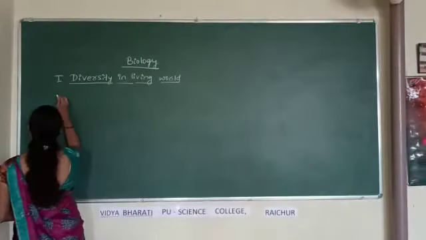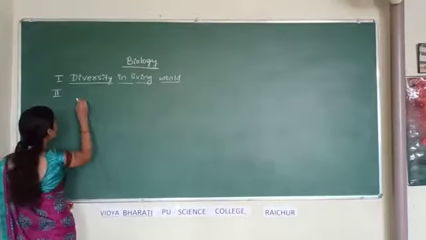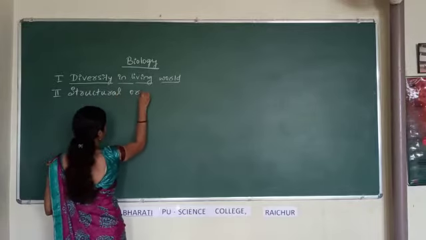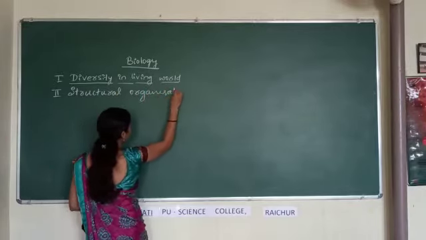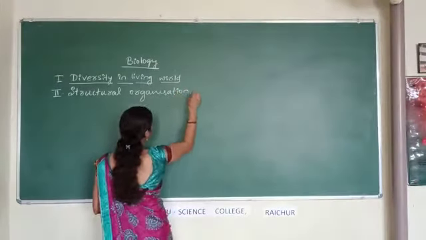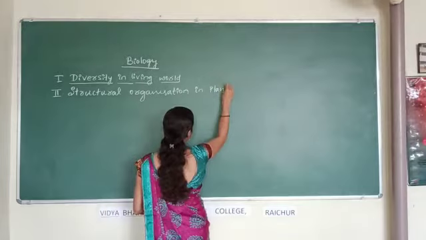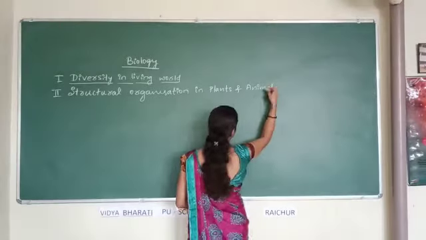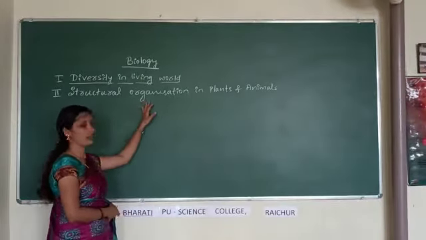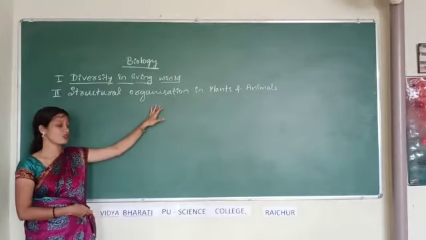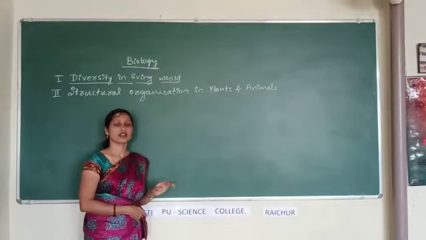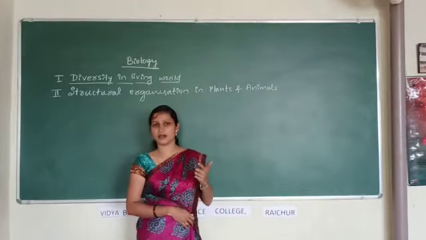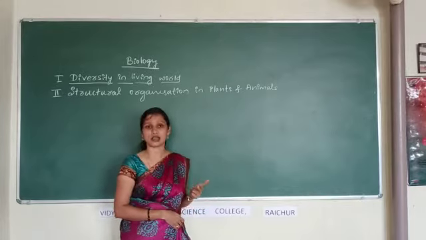Then the second unit. Second unit includes structural organization in plants and animals. Second unit includes 3 chapters. First one is morphology of flowering plants, then anatomy of flowering plants, then structural organization in animals.